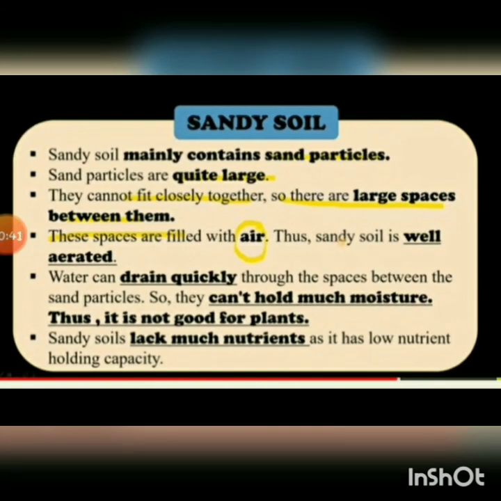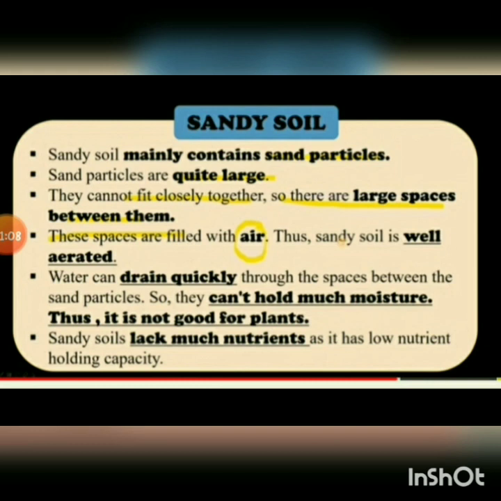Sandy soil mainly contains sand particles. Sand particles are quite large and they cannot fit closely together, so there are large spaces between them. These spaces are filled with air and the sandy soil is well aerated. Yes, the air can be filled in that space.